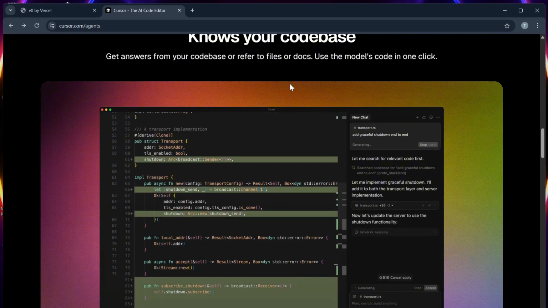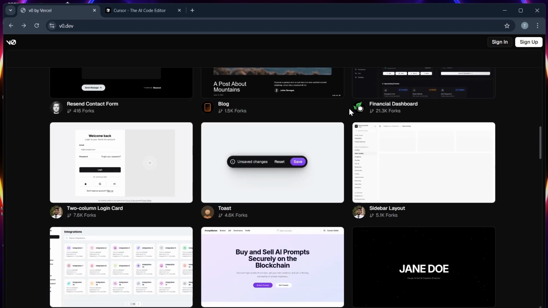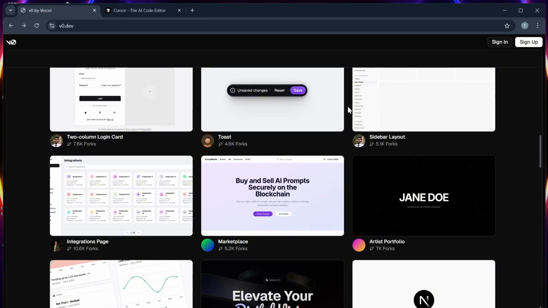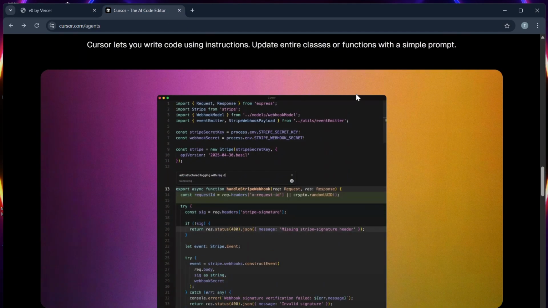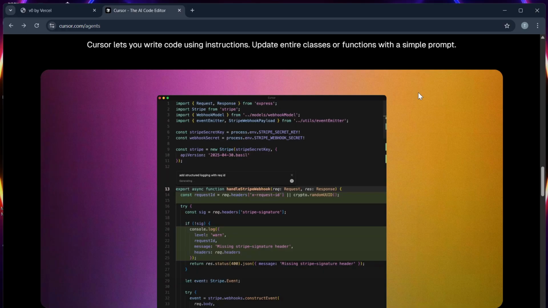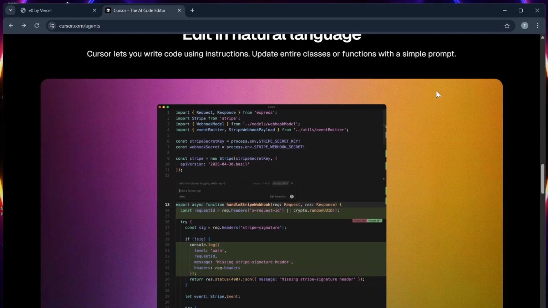Number 2, integration. v0 integrates well with Vercel and modern front-end workflows like Next.js, while Cursor integrates with GitHub, VS Code extensions, and LLMs like GPT, Claude, or even local models.